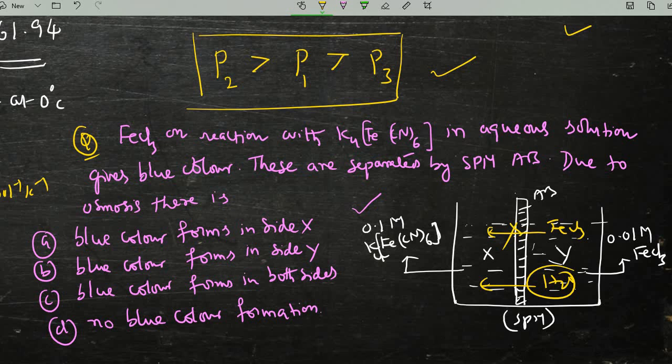That means no blue color formation takes place is the answer. We may have a lot of confusion, but you have to understand what osmotic pressure is. Osmotic pressure is the movement of solvent molecules, not the solute molecules, because the SPM only allows solvent molecules.